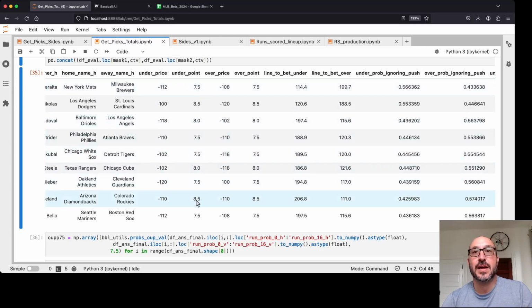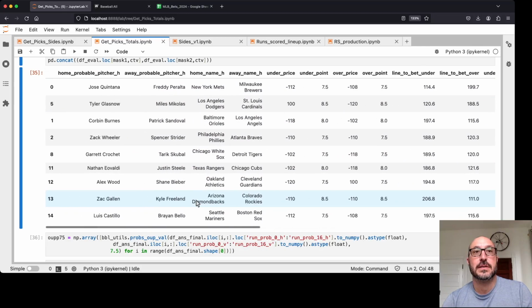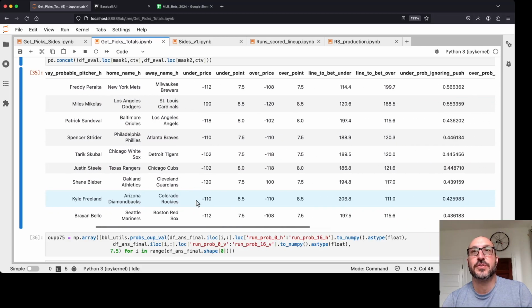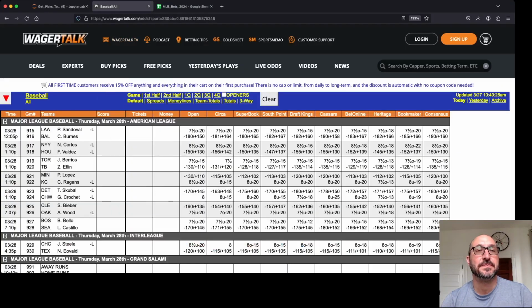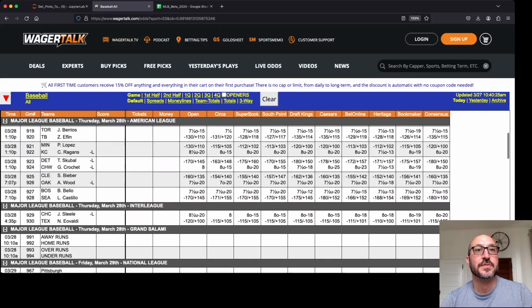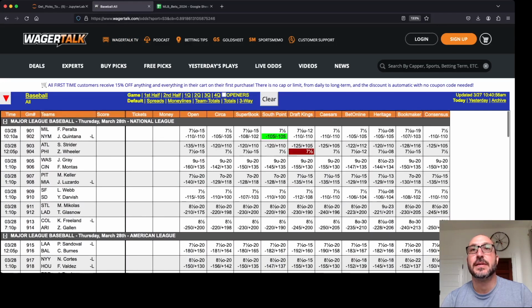And for the Rockies, we want to bet the over. So we're looking to see if anybody's offering an 8 point or better. So let's go again back to our screener. So the first one was the Mets game, and you see everybody's offering 7.5 across. So we're not going to find anybody that's going to put out an 8 number.